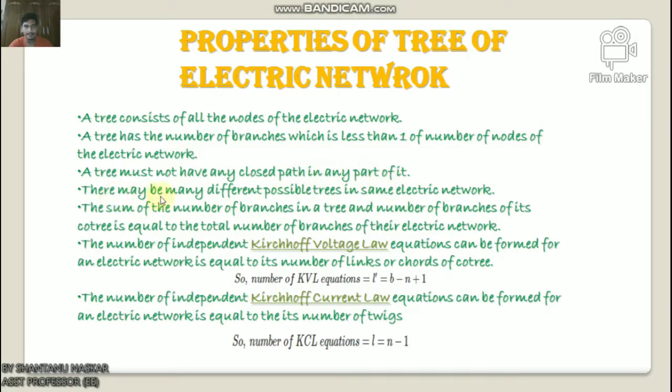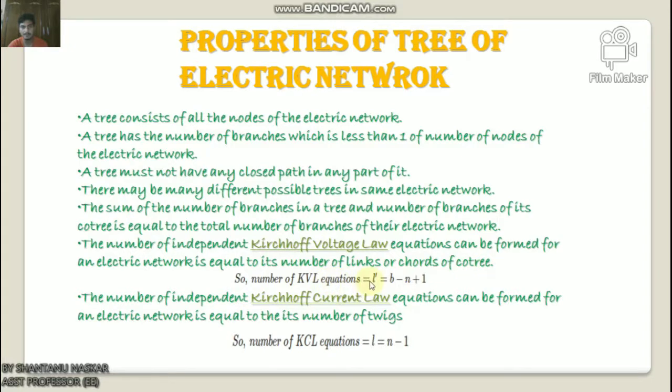So there may be many different possible trees in the same electrical network. The sum of the number of branches in a tree and the number of branches of its co-tree is equal to the total number of branches of the electric network. Then the number of independent Kirchhoff voltage law equations that can be formed for an electric network is equal to its number of links or chords of the co-tree.